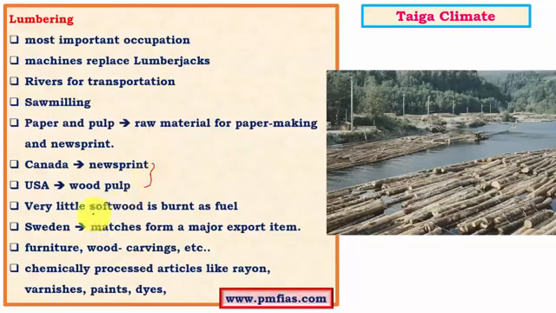Very little softwood is burnt as fuel because of its great economic importance. And Sweden is exporting a lot of matches, which is obtained from the lumbering industry. Most of the countries, that is Fenno-Scandinavia as well as parts of Canada, USA and parts of the Siberian region, have significant taiga forests, and they can be used for quite a profitable timber industry.